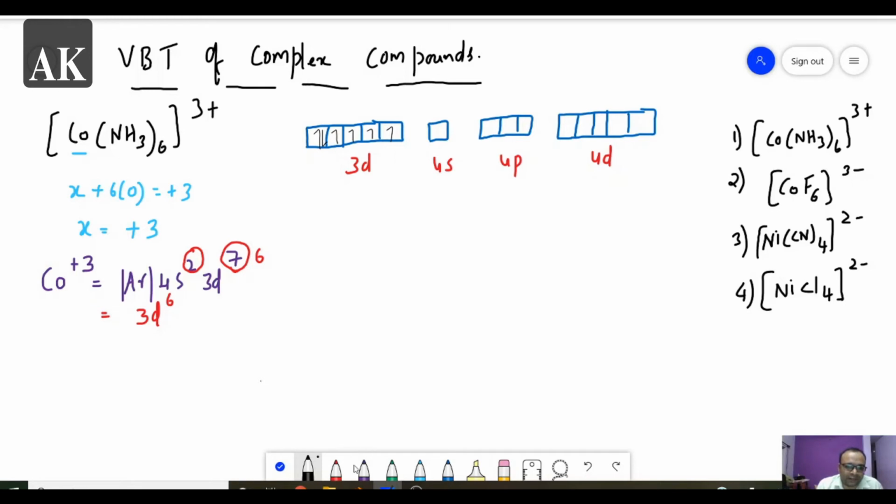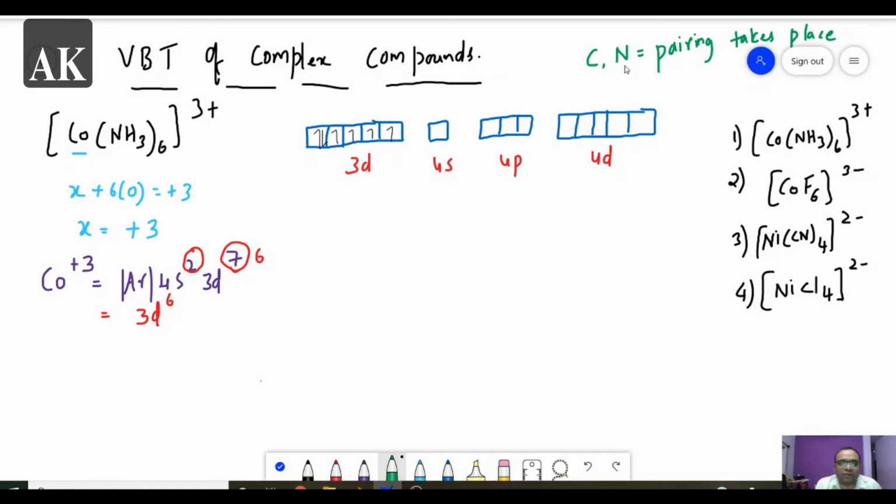Now remember one point: whenever there are ligands with carbon and nitrogen, so the metal is attached with carbon or nitrogen, in these cases pairing takes place. So remember this point.